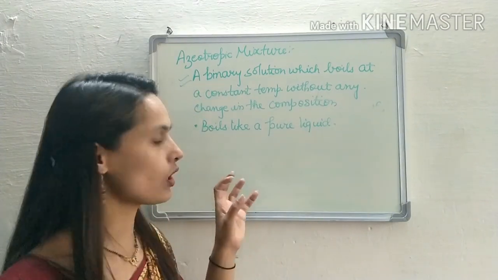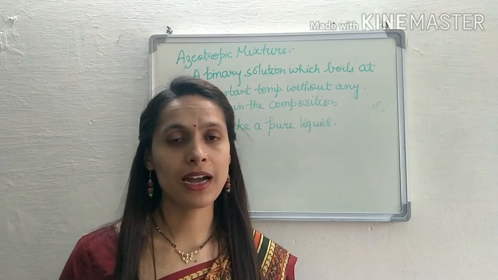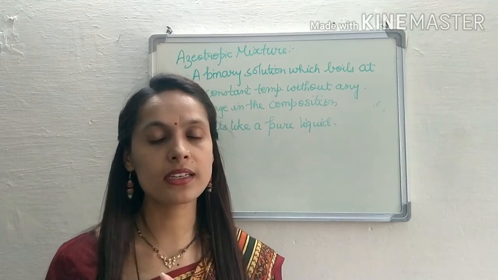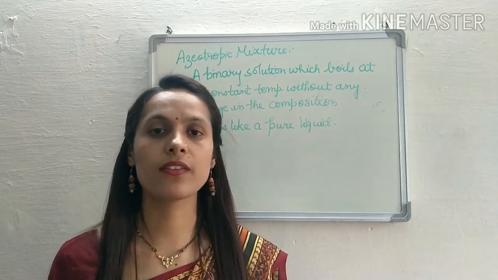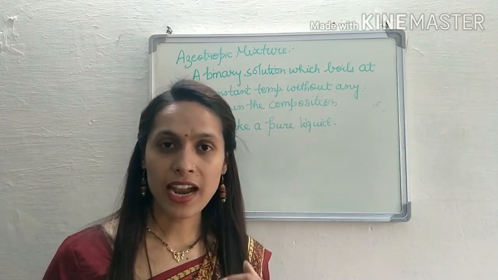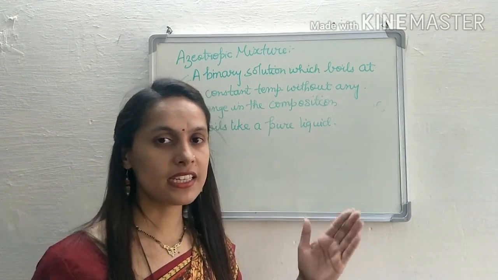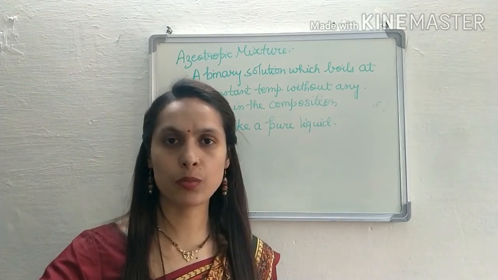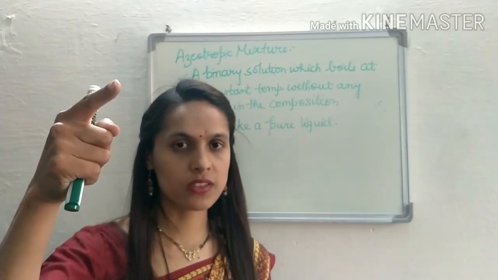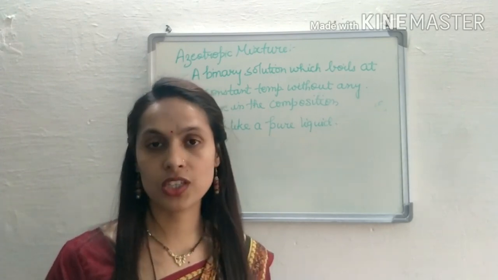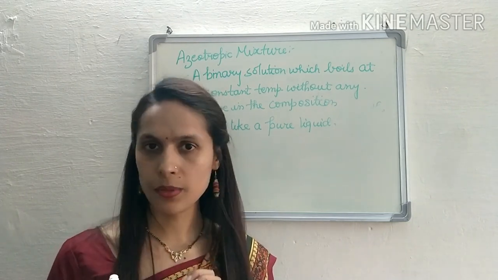Now how do we get to know at which composition the solution behaves like an azeotropic mixture? We get that from the graph. In the graph we studied that we get a maximum point at positive deviation and a minimum point at negative deviation. So the maximum in positive deviation and the minimum in negative deviation is that particular composition where we get the azeotropic mixture.